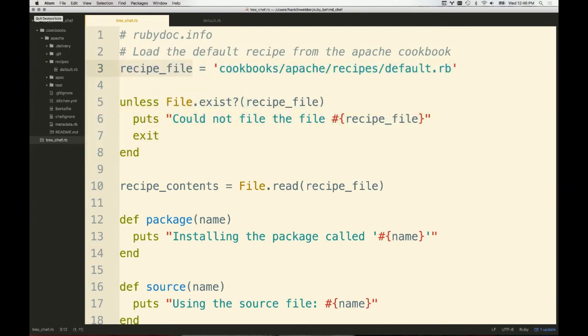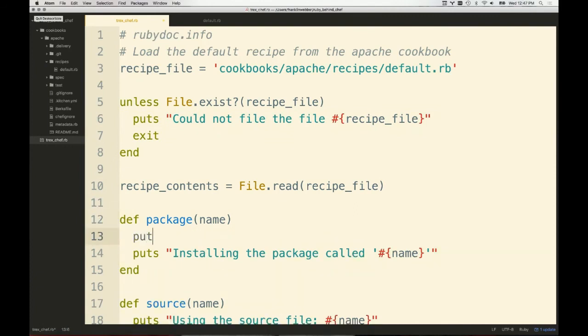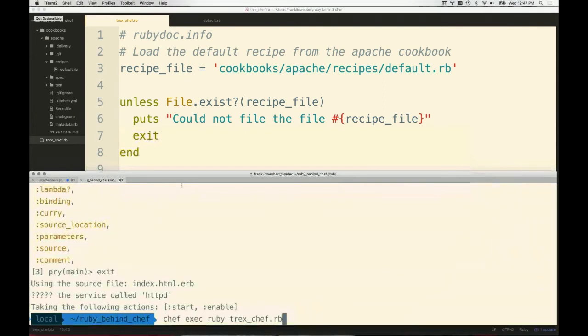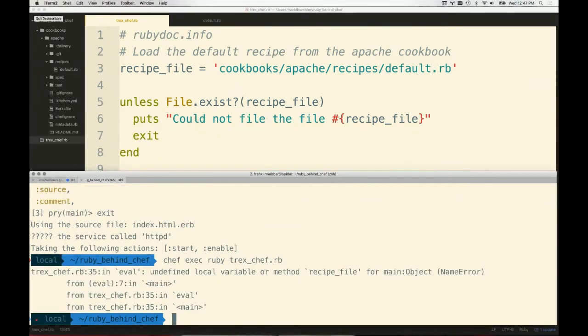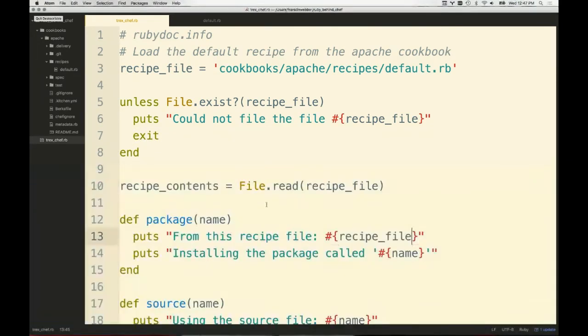So this recipe file is present. We can then use it anywhere else inside of this file as we continue along, right? We can use it within line 10, we can use it on line 5, we can use it on line 6. The thing is, we can't use it inside of a method itself, right? So if I were to define this inside of here, this is a different context or different scope in which you're working. I'd see an undefined local variable or method recipe file. And that's because we've changed the context we happen to be in at the moment.